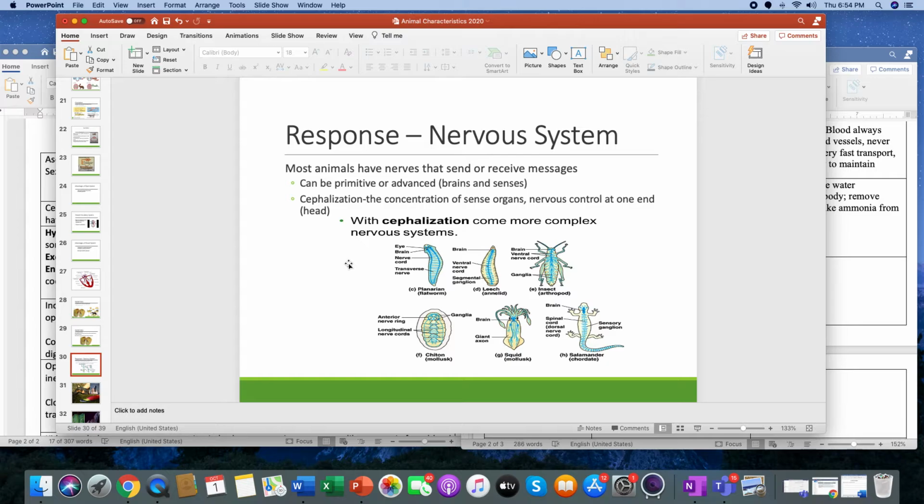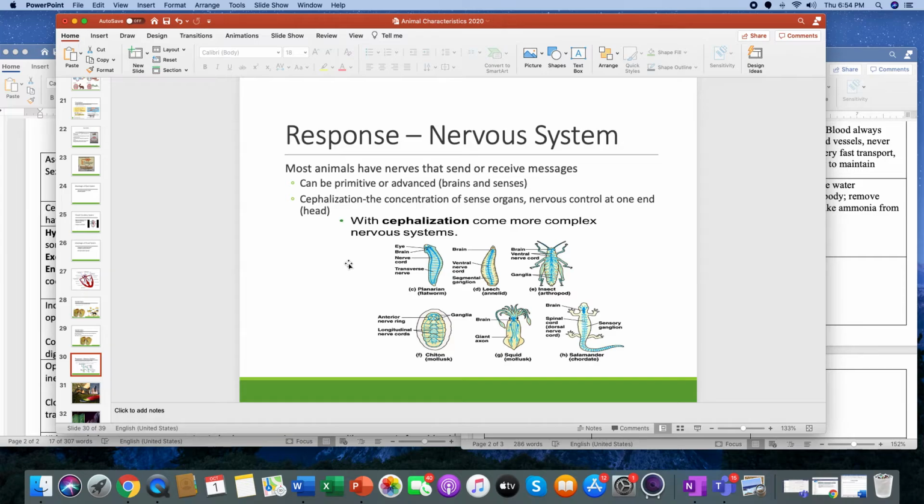So most animals have nerves that send out and receive messages. They can be primitive or advanced. So any animals would have brains or advanced. You're going to learn there are some very, very simple animals. So one example that you need to know is what cephalization is. It is the concentration of sense organs and nervous controls at one end, the head.